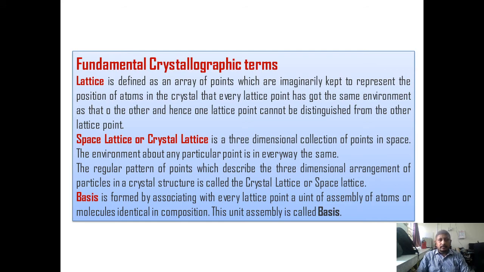Now a basis is formed by associating with every lattice point a unit assembly of atoms or molecules identical in composition. This unit assembly is called a basis. Now when the basis is placed at or near the lattice points of the space lattice, then the resultant structure formed is a real one, and that is called a crystal structure. So a simple definition of crystal structure is space lattice plus basis.